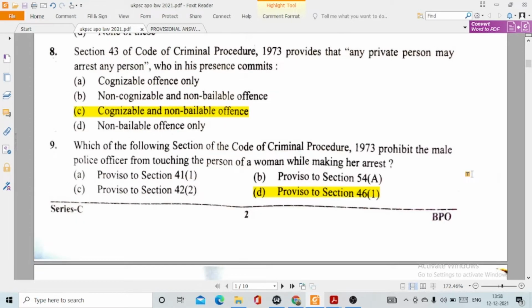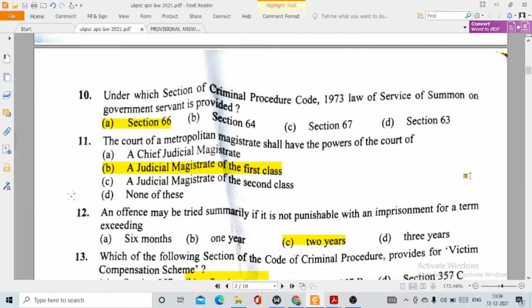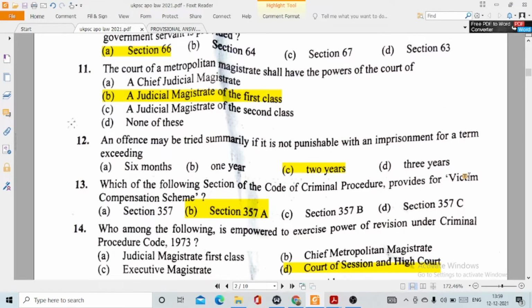Question 9, which of the following sections of the CRPC prohibits a male police officer from touching the person of a woman while making her arrest? This is option D, proviso to section 46. Question 10, under which section of CRPC is service of summons on a government servant provided? This is option A, section 66. 11, the court of a metropolitan magistrate shall have the powers of the court of option B, a chief judicial magistrate of the first class, a judicial magistrate of the first class.